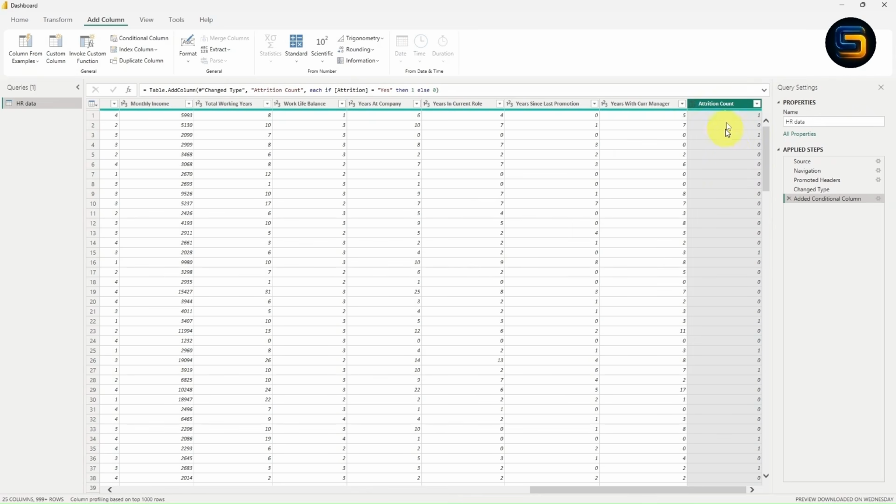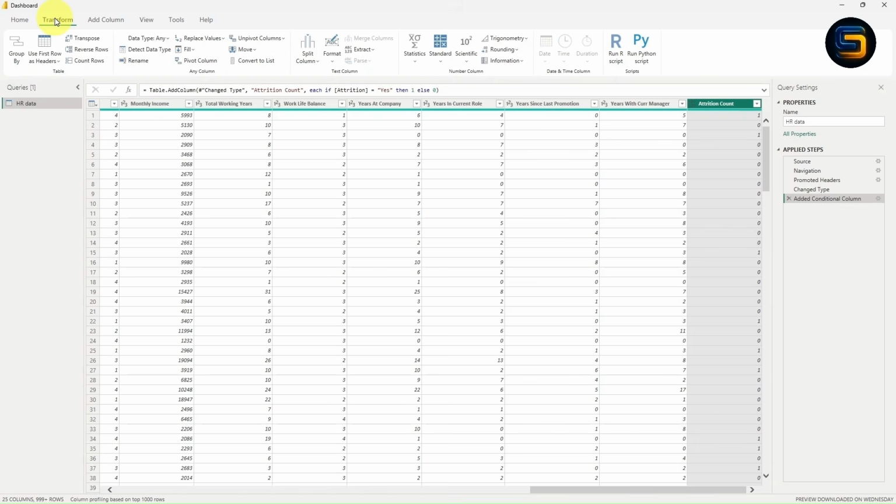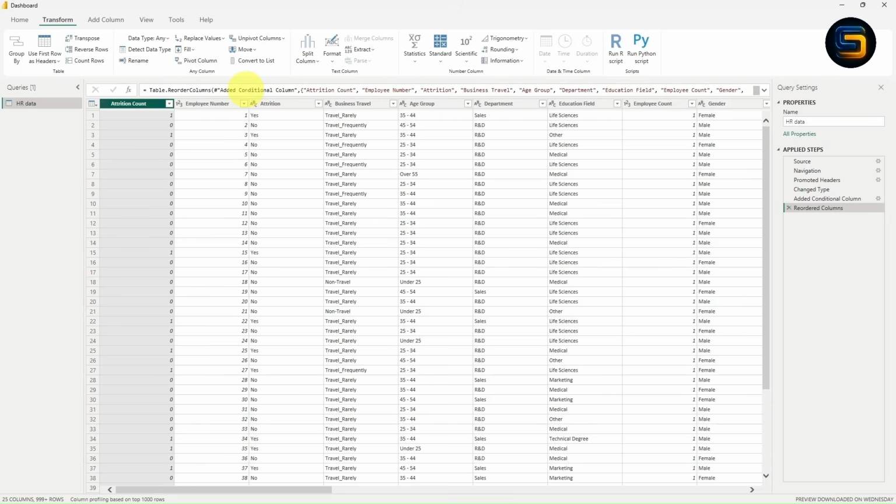So what I will do, I will just rearrange the column. It is very simple. Click on the Transform tab. Now there is one option which is Move. Now what I will do, I will just click on this To Beginning. So once I click on To Beginning, the attrition column will come to the beginning of this data.